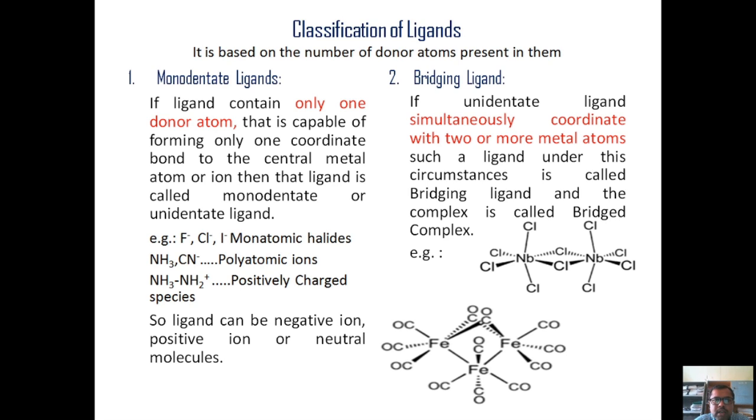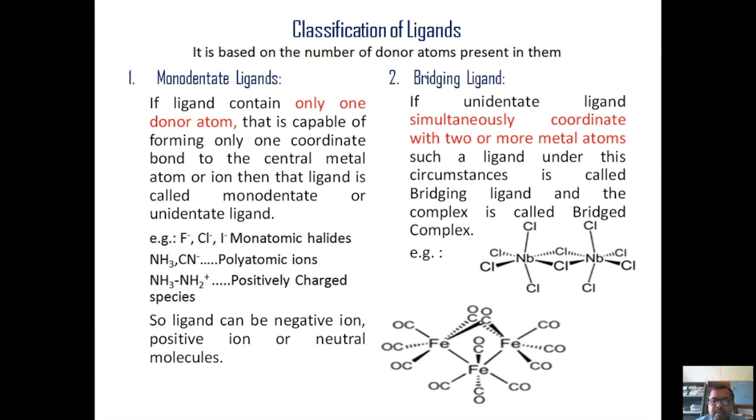Next classification, our next type of ligand, is the bridging ligand. It is actually a subtype of the monodentate ligand. If the unidentate or monodentate ligand simultaneously coordinates with two or more metal atoms, such a ligand under these circumstances is called a bridging ligand.